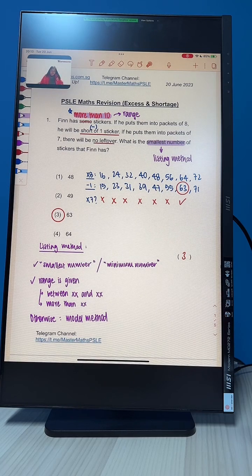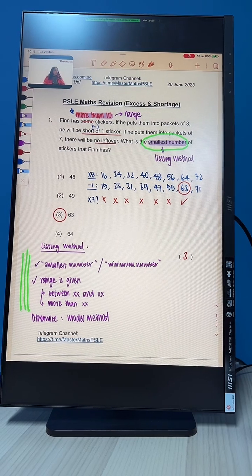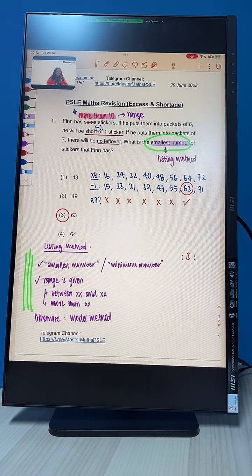Okay, so question 1 here has given us a range. Finn has more than 10 stickers. More than 10 is a range. Okay, so if we see a range given to us and we see another keyword at the end of the question, the keyword is smallest number. When we see such keywords here, we want to go ahead and use the listing method.